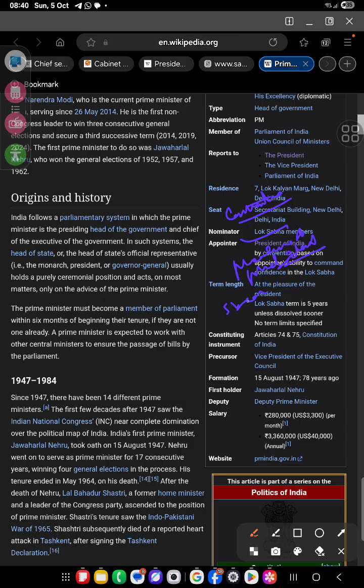5 years until it is dissolved sooner, no term limit. Article 74 and 75 of the Constitution of India, Vice President of Executive Council, so the Vice President is precursor. 15 August 1947. फर्स्ट होल्डर जवाहरलाल नेहरू. डिप्टी प्राइम मिनिस्टर भी होता है.